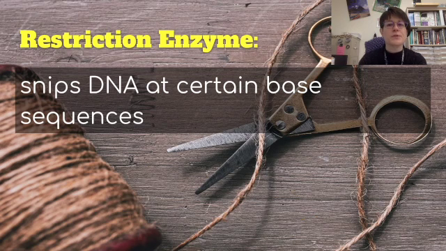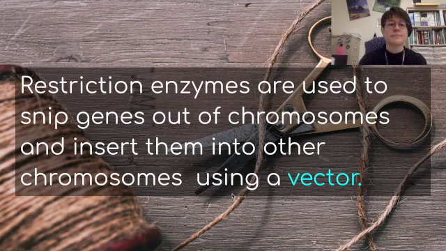This is accomplished using restriction enzymes. These enzymes snip DNA at certain base sequences. So they're like chemical scissors. And just like this string, it will find a base sequence that it recognizes and snip it at that base sequence. Now, these enzymes are not something we have created. They are found in nature. We just discovered them. God created them, and we make use of them. And when they cut the DNA, they actually leave sticky ends that will stick to DNA that's cut with those same restriction enzymes somewhere else.